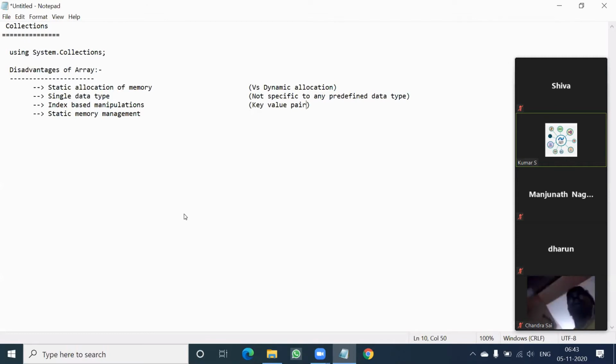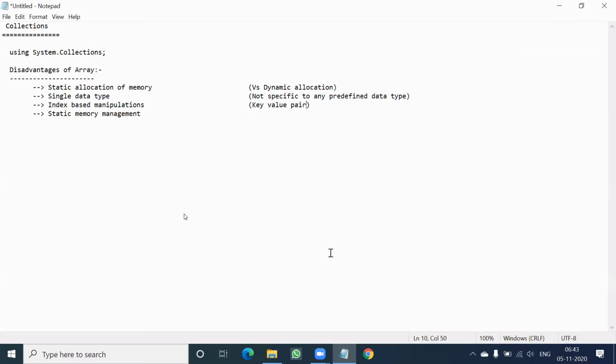You only enter key and you only enter value. That means you can say my key is something like serial number or my roll number, and my value is something like name. So if that value is coming down or going up because of ascending or descending or swapping value, replacing value, removing value, any manipulation, then that key will also go along with that value.